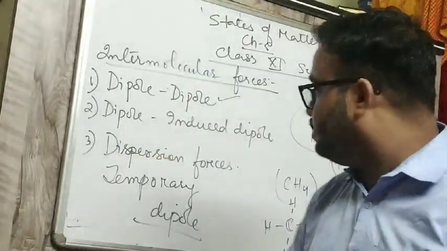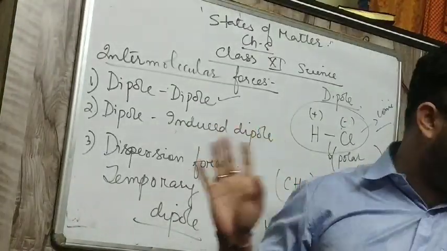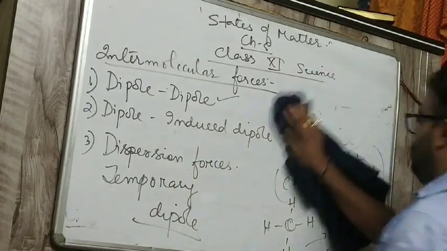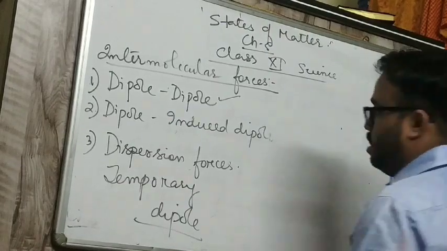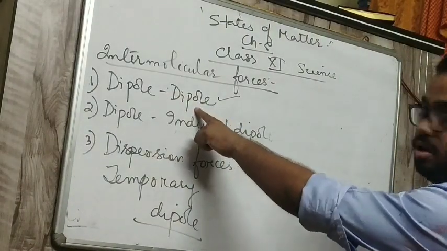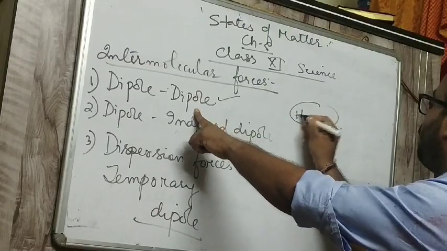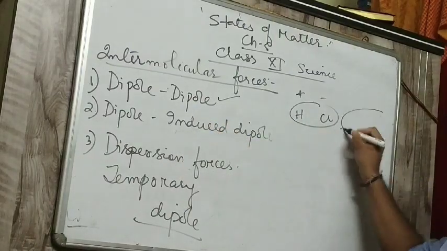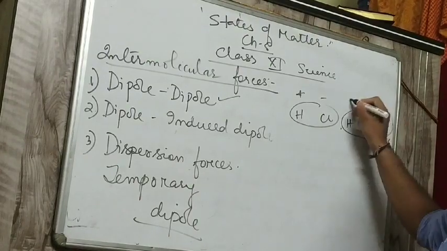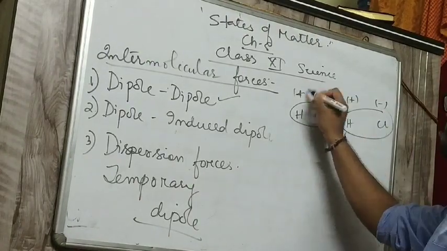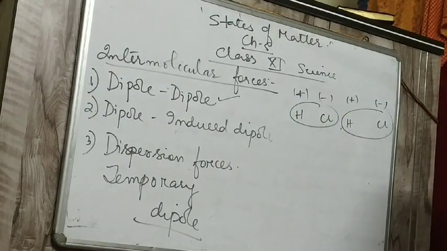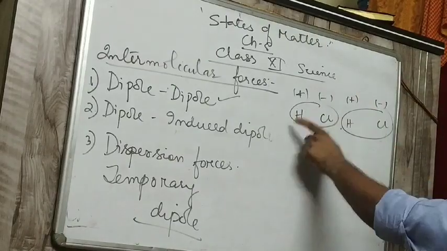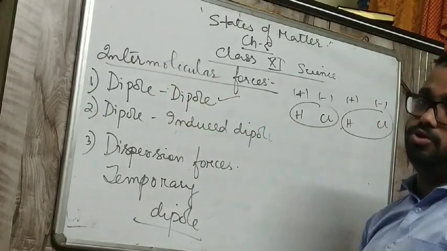Dipole-dipole means force of attraction between one permanent dipole, plus and minus, and another permanent dipole. Suppose HCl. These two are permanent dipoles. So the force between a permanent dipole and a permanent dipole is called dipole-dipole force.